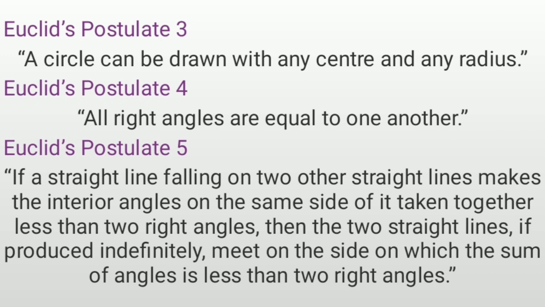Euclid's postulate 4, all right angles are equal to one another. And Euclid's postulate 5, if a straight line falling on two other straight lines makes the interior angles on the same side of it taken together less than two right angles, then the two straight lines, if produced indefinitely, meet on the side on which the sum of angles is less than two right angles.